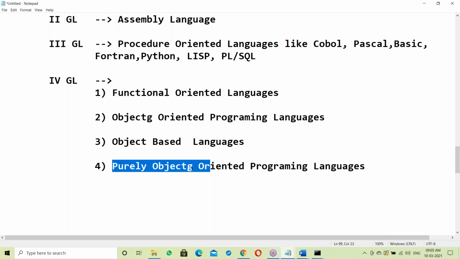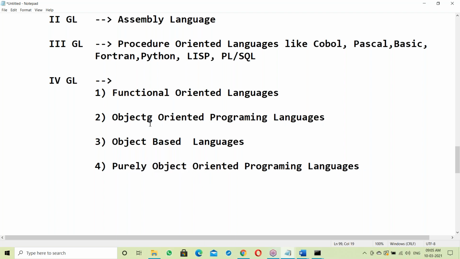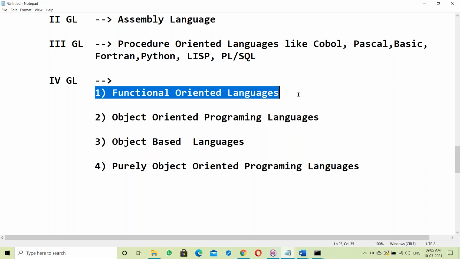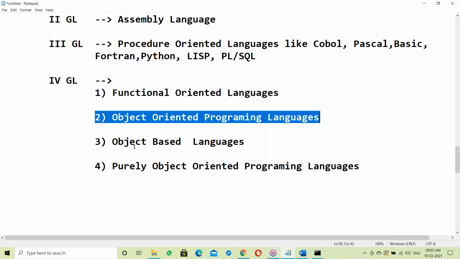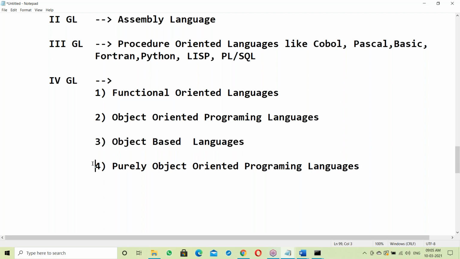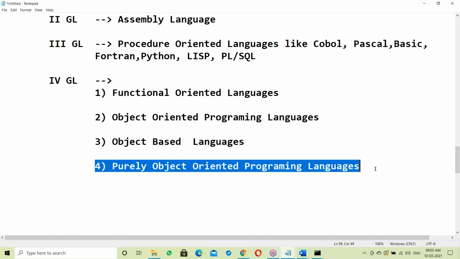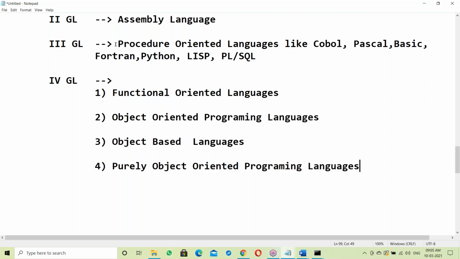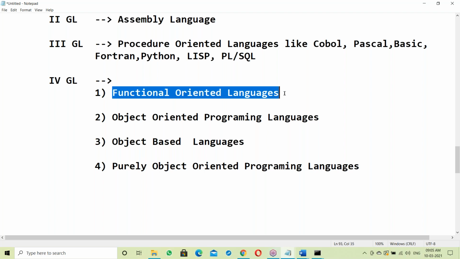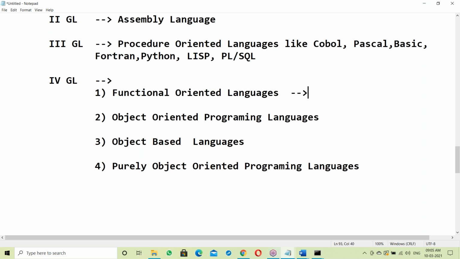These are the different languages in the fourth generation: functional oriented, object oriented, object based, and purely object oriented programming languages. Procedure and function are both similar. For functional oriented languages, examples are C and Python.